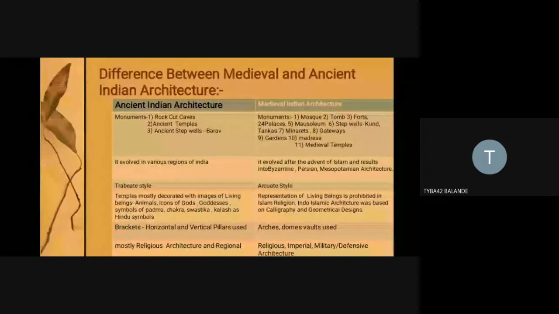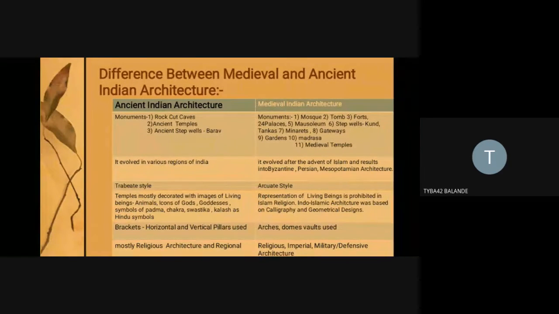Even the caves constructed or dug out during the Buddhist period were used as chaitya grihas, prayer halls, and community halls where Buddhist monks resided during their varshavas, their seasonal migration.